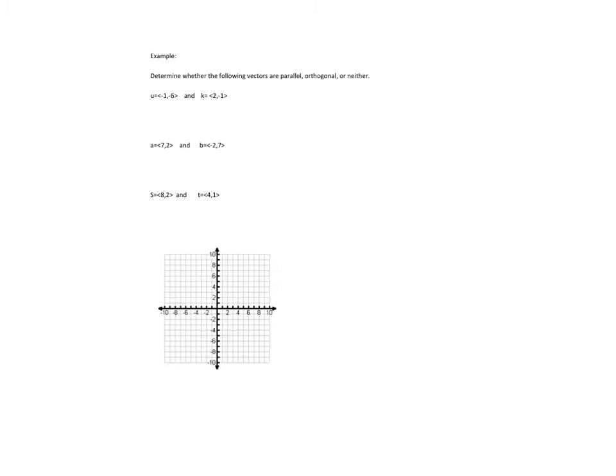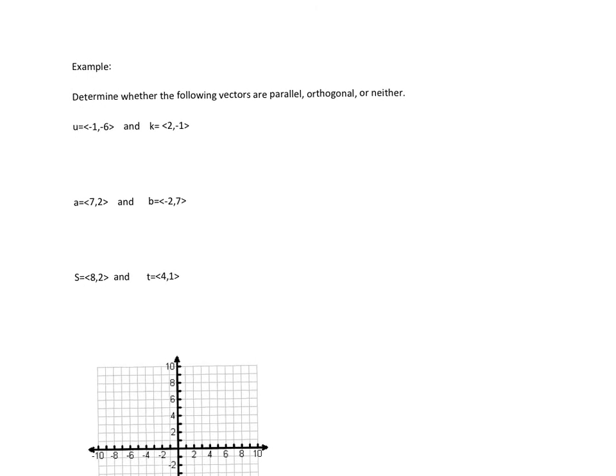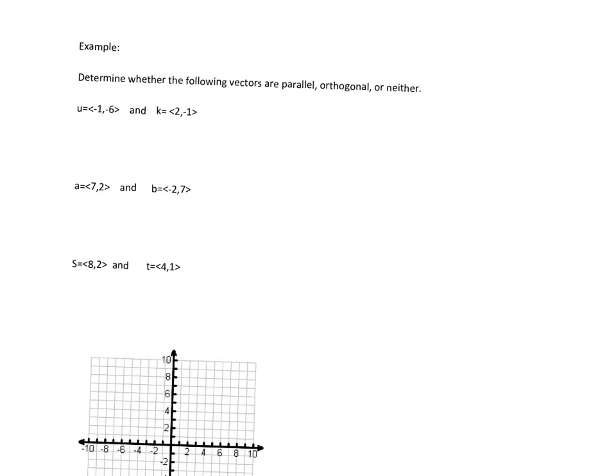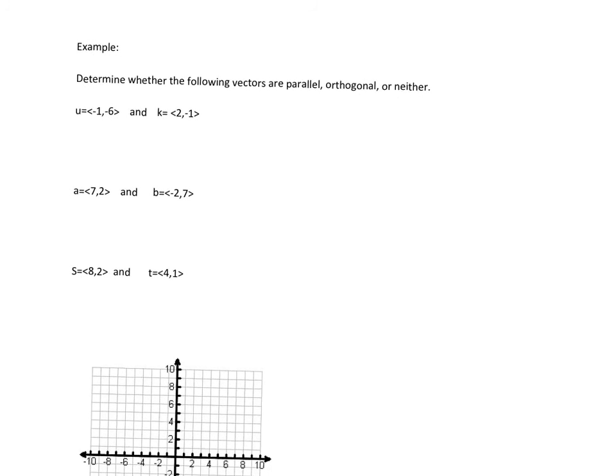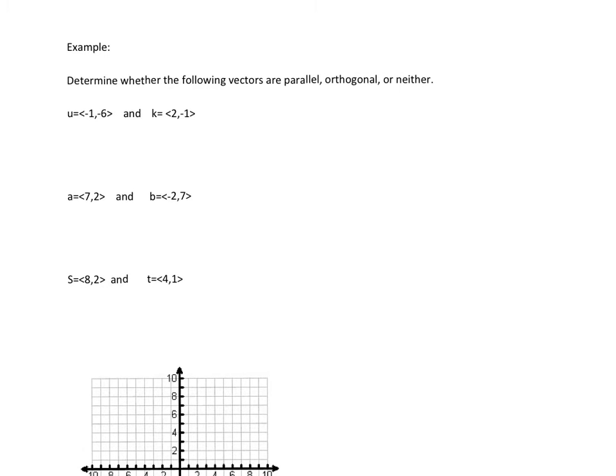Okay, let's go ahead and check out a couple of these. And we want to determine if the vectors are parallel, orthogonal, or neither. And so just remember, if the dot product is 1, then they're parallel. If the dot product is 0, they're orthogonal. And if the dot product is not 1 or 0, then it's not orthogonal or not parallel. It's just something else. So really to do this, all you have to really do is find the dot products.